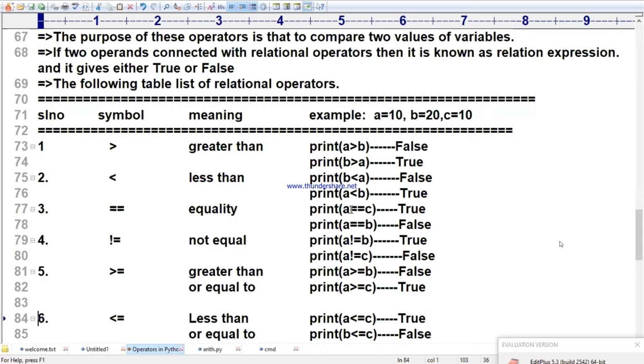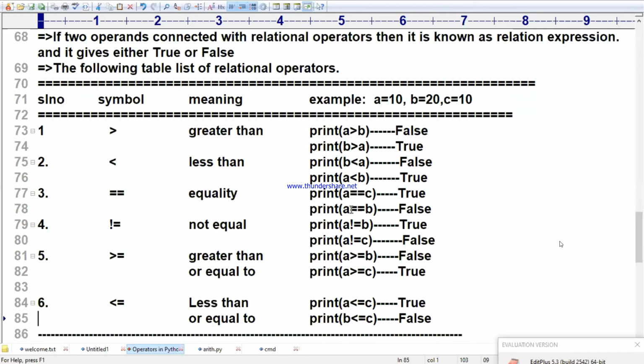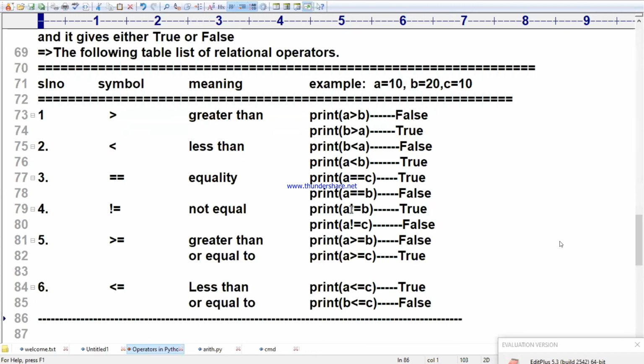That type of thing is not a Python kind of concept. It is our brain set. Your mindset should work properly. Please think about that. This greater than, less than, these are all from our childhood days onwards. Right. Write carefully. Write the examples, but you decide true or false by yourself.